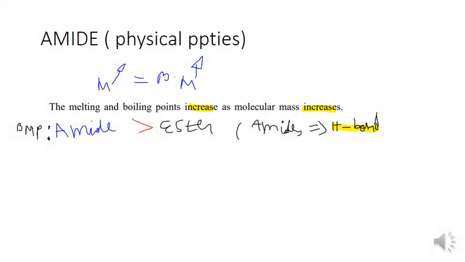As molecular mass increases, the boiling point increases. This means that amide has a high boiling point. It has a higher boiling point than ester, because amide has a hydrogen bond. Amide has a hydrogen bond.